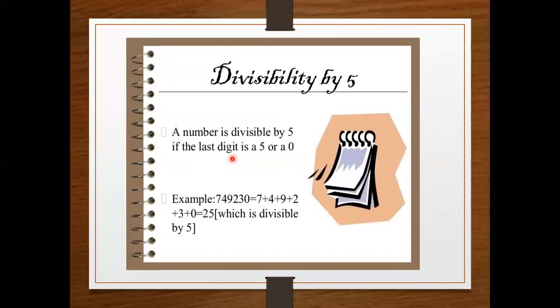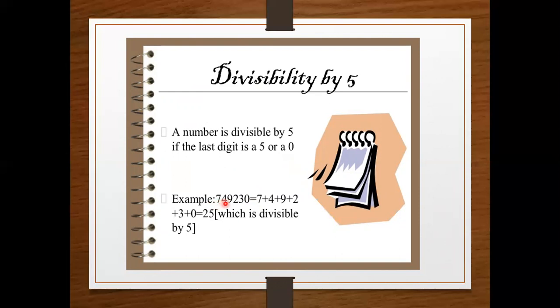Okay. So now we have to discuss divisibility by 5. A number is divisible by 5 if the last digit is 5 or 0. Any given number, you just check the last digit. If the last digit is 0 or 5, that means the given number is divisible by 5.